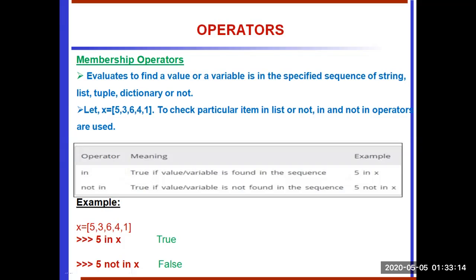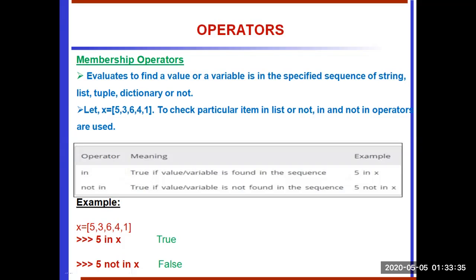Suppose I have to find the value 7 in the list. So 7 in x, what will happen? 7 in the list is going to say false. But 7 not in the list is going to say true.